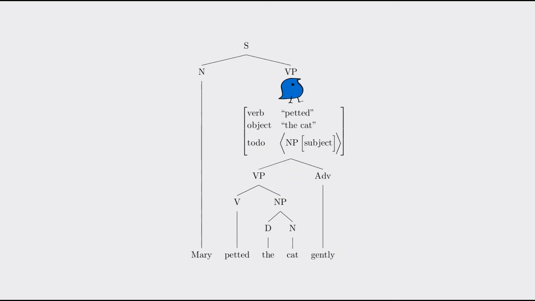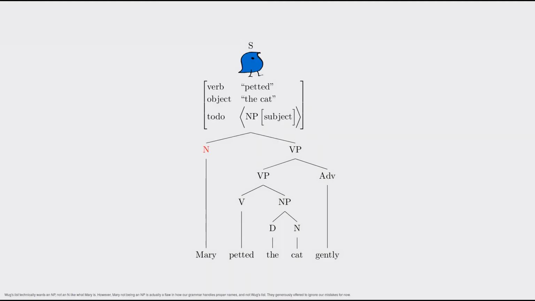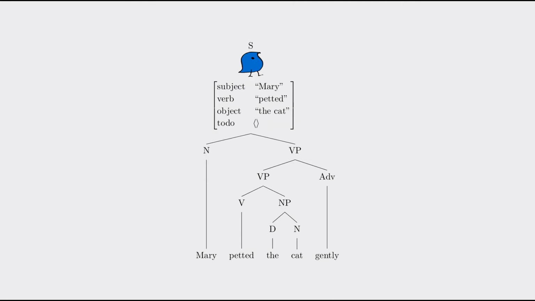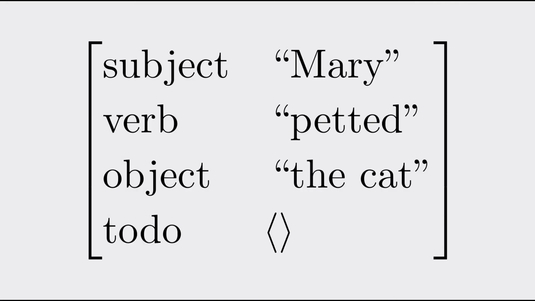So she then moves up again, but this time there's nothing relevant. It's an adverb which is not on her list. So she moves up again, and now there's an NP below her. Well, an N, but don't worry about it. Again, she remembers it as the label attached to it, so there's a subject in brackets after the NP, so she remembers it as subject. And she deletes the matched element from her list. And now, notice that her list is empty because she's at the root node. If the list was not empty, that would mean that there's something wrong with the tree. So this is what Wug got from walking up the tree.